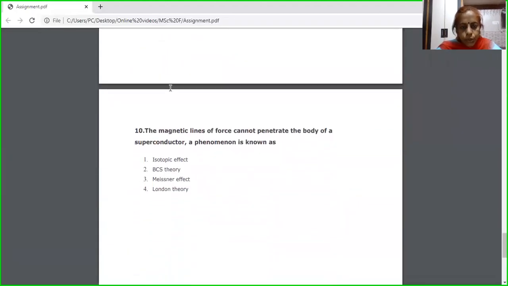The last MCQ is: magnetic lines of force cannot penetrate inside the body of a superconductor. This phenomenon is known as isotope effect, BCS theory, Meissner effect, or London theory. I hope you will solve these 10 MCQs as early as possible. In my next lecture, I will discuss these MCQs.